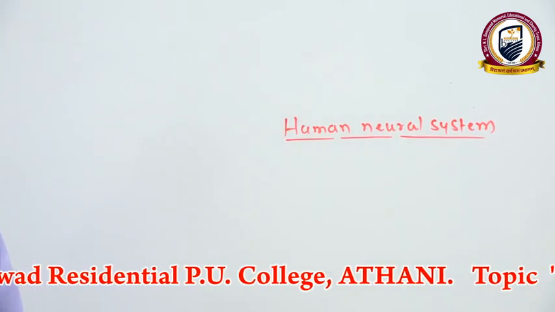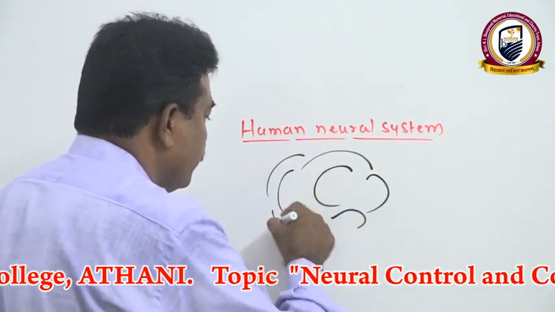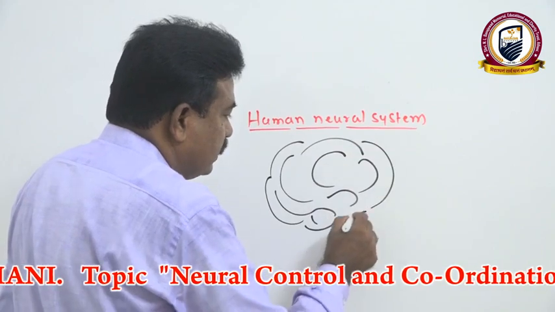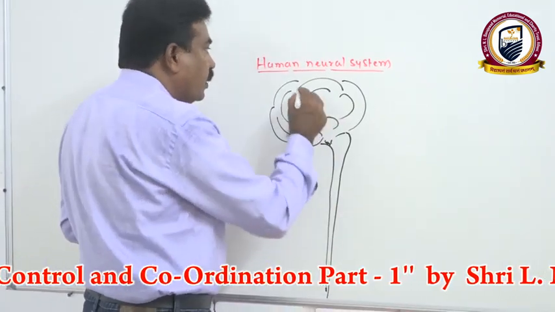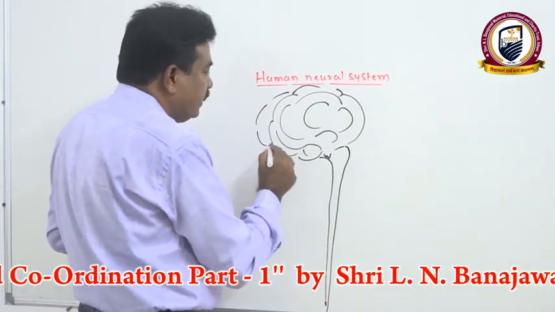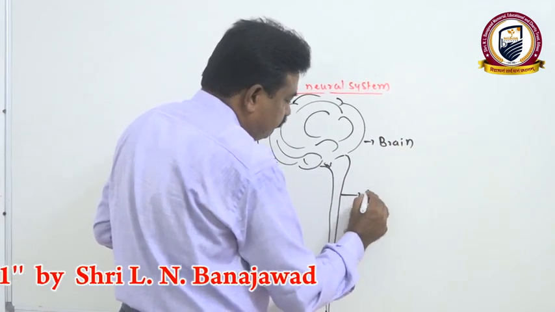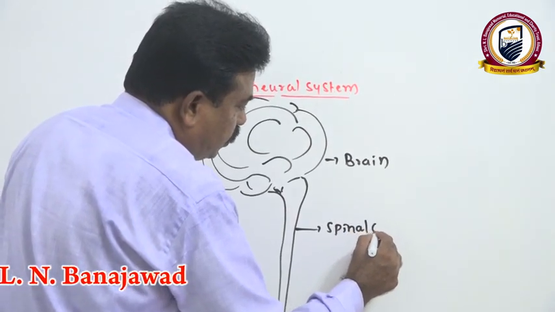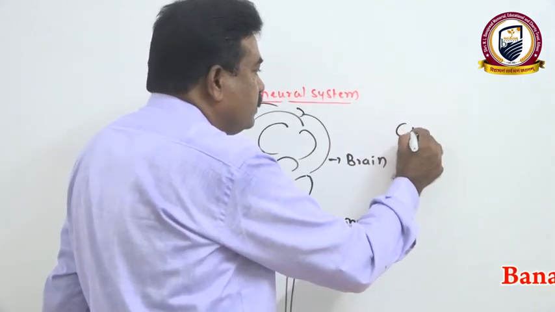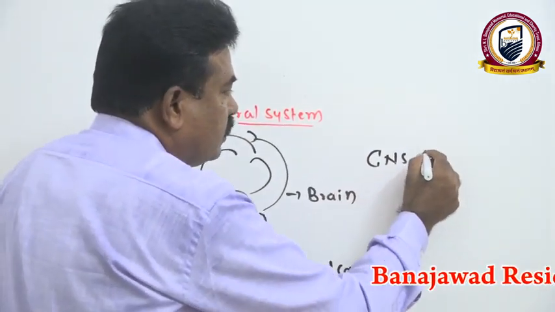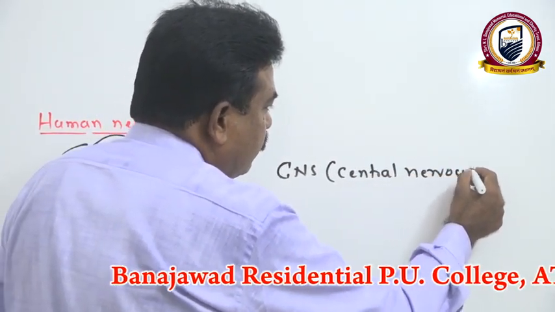Once again, roughly we analyze especially the human nervous system. It's a brain followed by a spinal cord. Basically, the brain and spinal cord together form the central nervous system that we call by the name CNS, central nervous system.